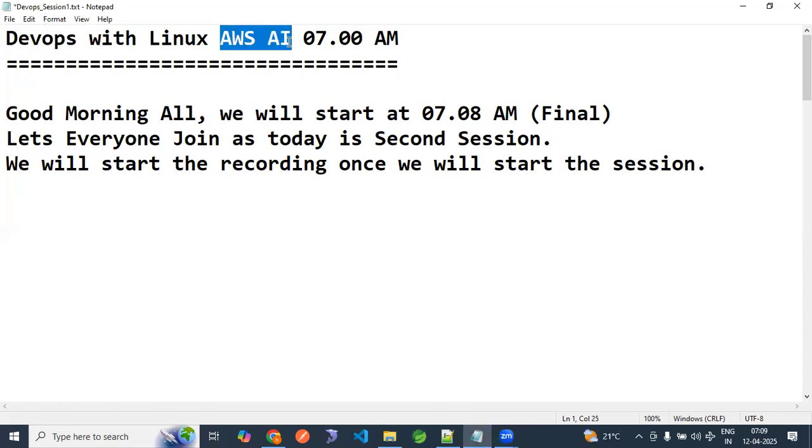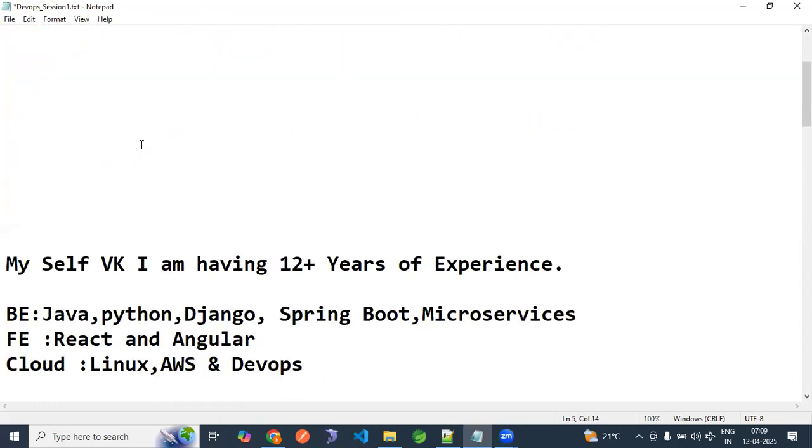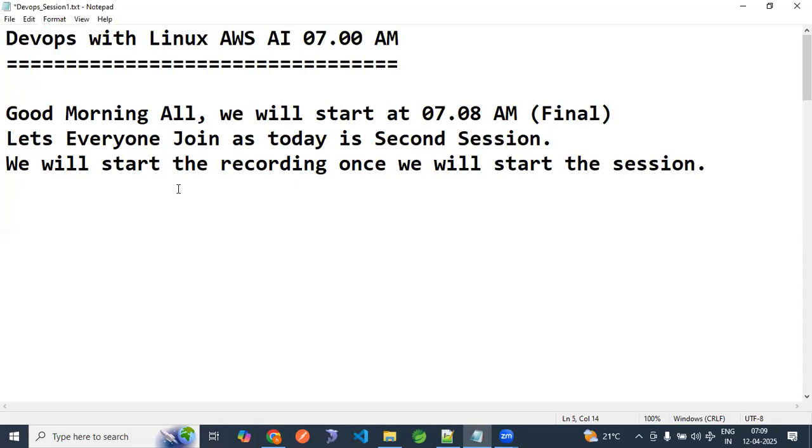In this session, we have added AI content in AWS, apart from the regular DevOps and Linux session. Now, this is our second session. Only the introduction happened yesterday, in the previous session.